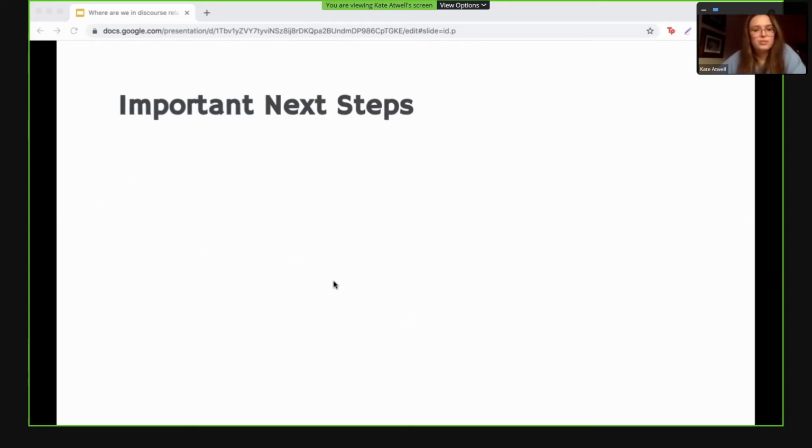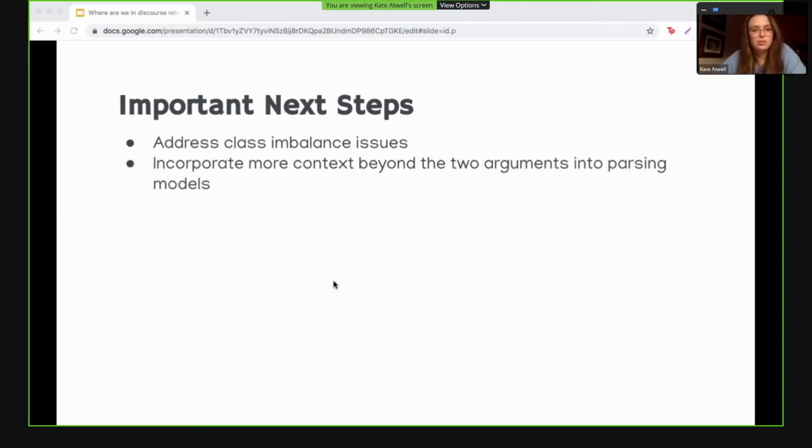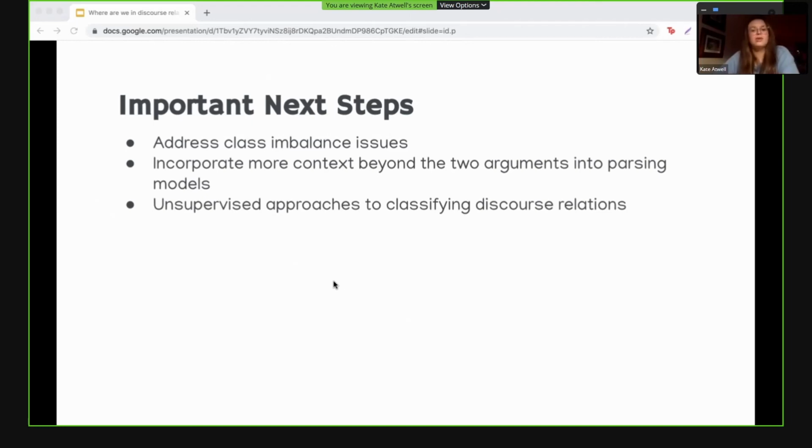Some important next steps for future models are two. One, address class imbalance issues in these annotated data sets. Two, incorporate more context beyond the two arguments into parsing models. And then lastly, and this is kind of an eventual goal, develop unsupervised approaches to classifying discourse relations that do not require these large amounts of annotated data.